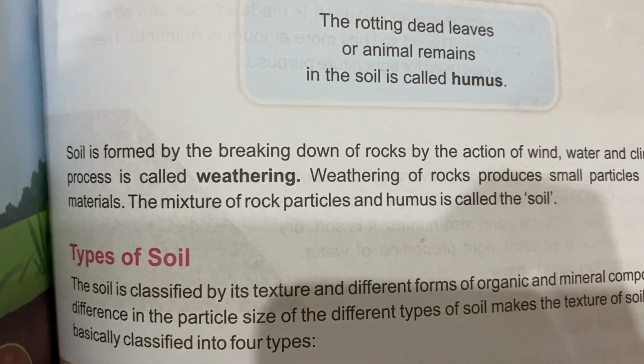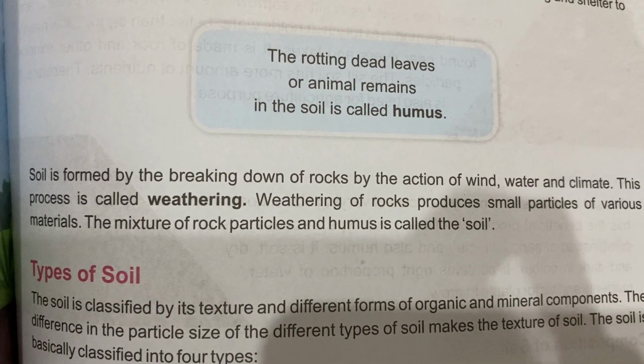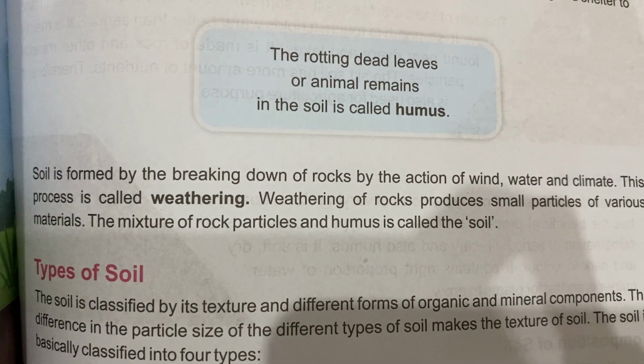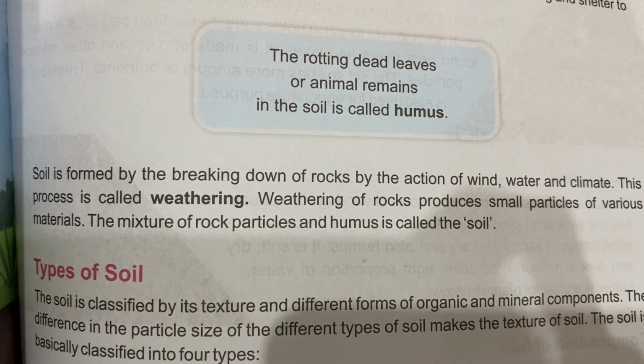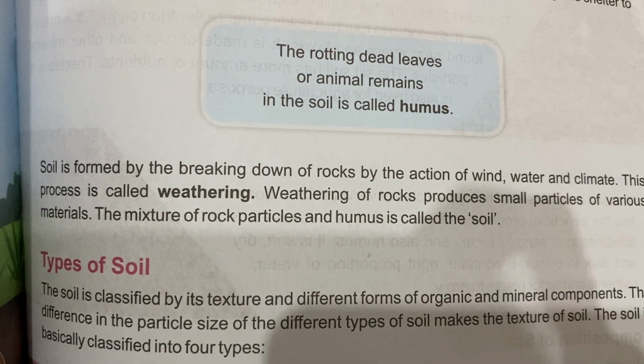Soil is formed by the breaking down of rocks by the action of wind, water and climate. This process is called weathering. Weathering of rocks produces small particles of various materials. The mixture of rock particles and humus is called soil.